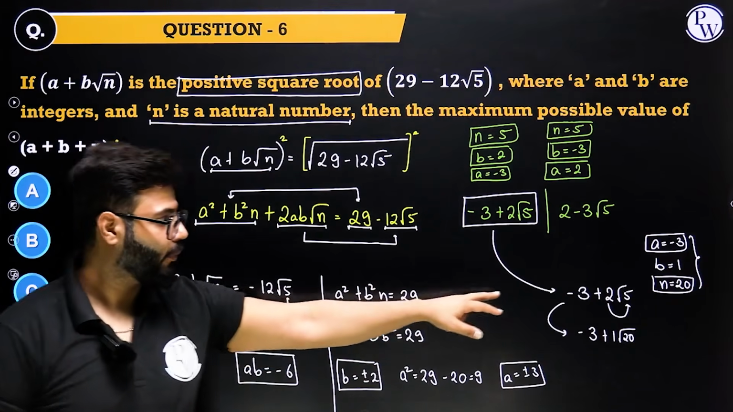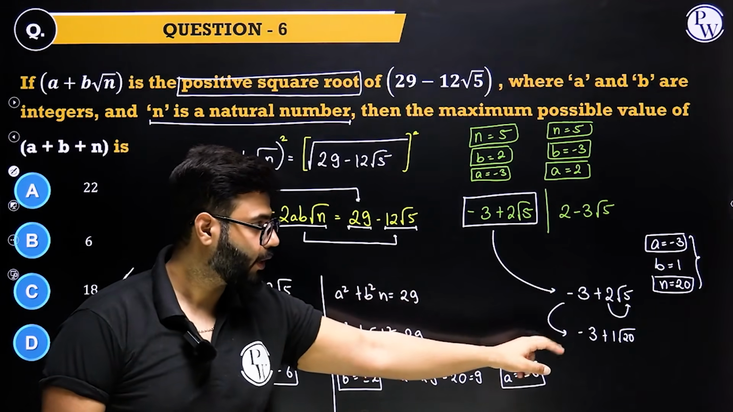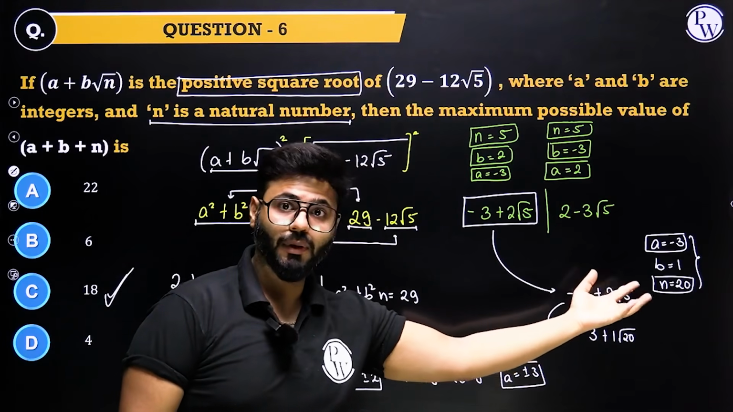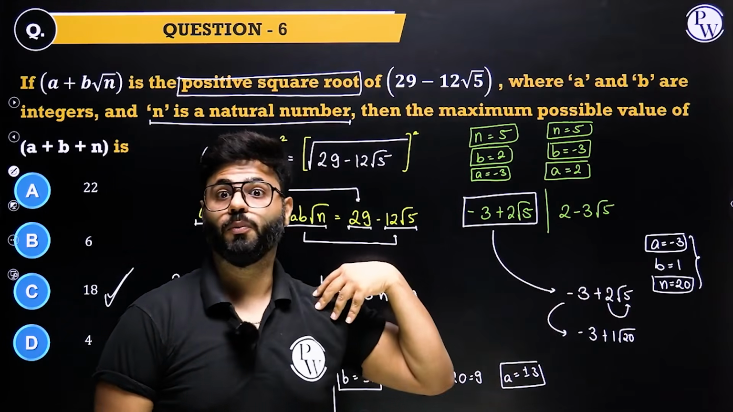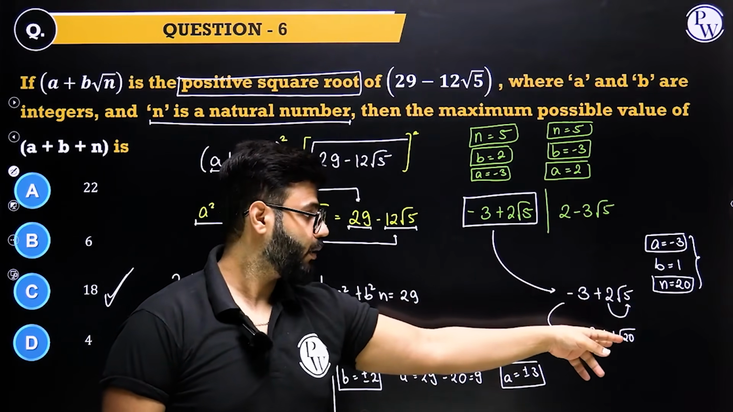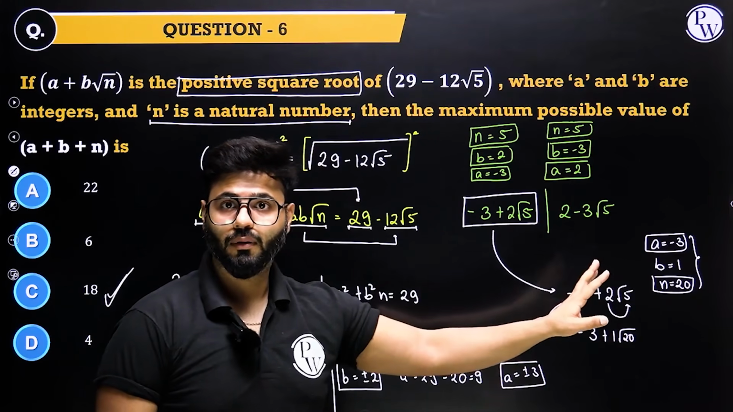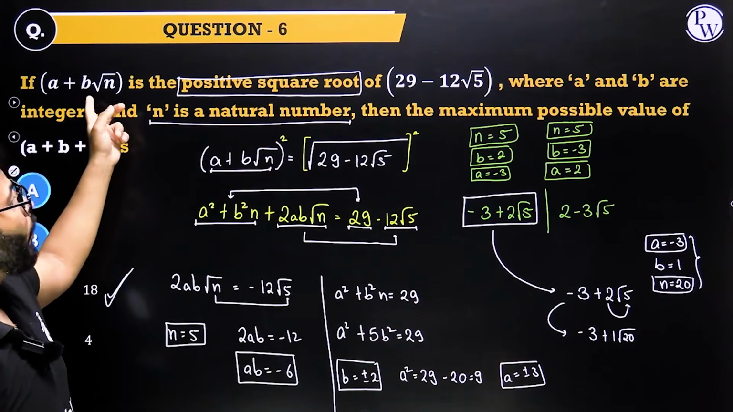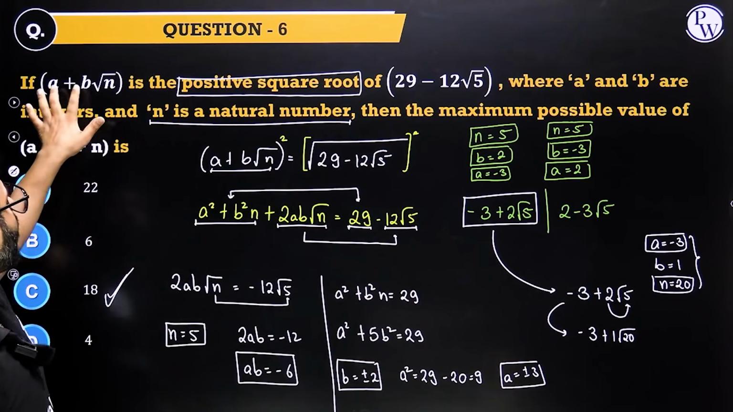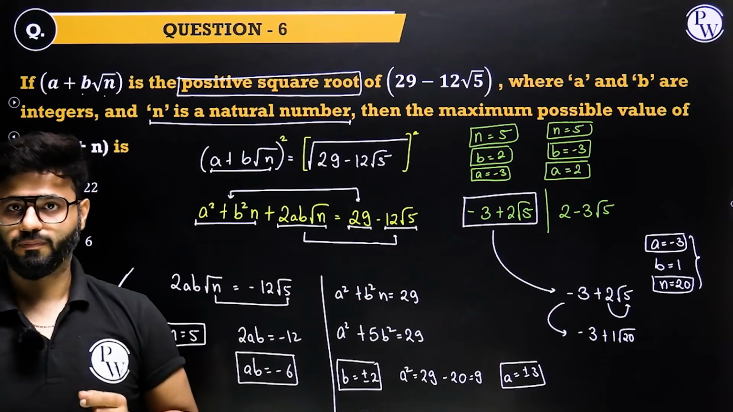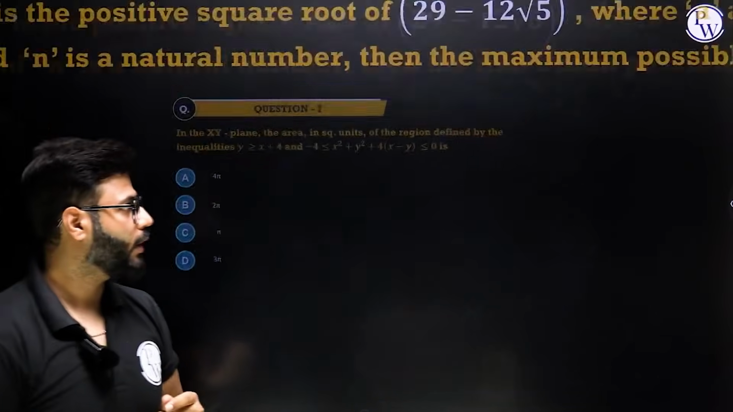95% of the question correct, but missed this part that we need to maximize a plus b plus n. This 2 can go inside and become square. It's up to me now whether I want to keep this 2 outside or inside. I want to maximize, so I'll put it here. They're not saying it's the most simplified version. They're simply saying that a and b have to be integers, n has to be a natural number. Done. Yes. Good question. Let's go to the next one.